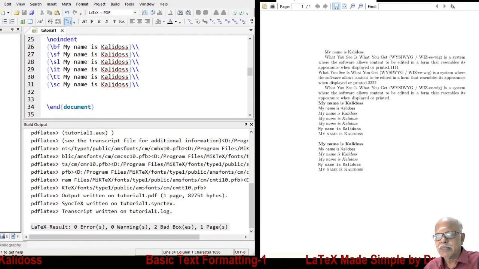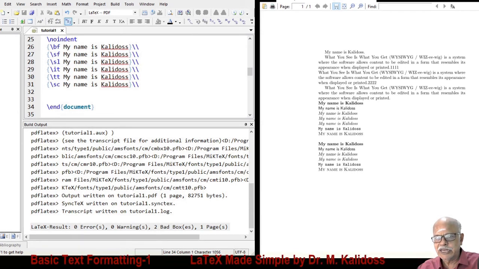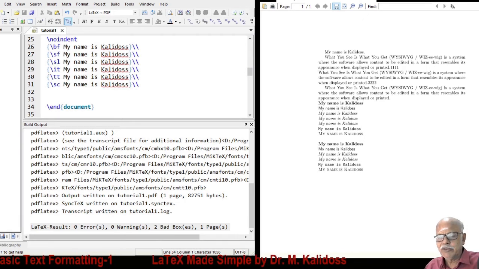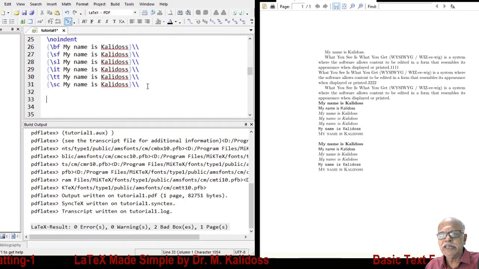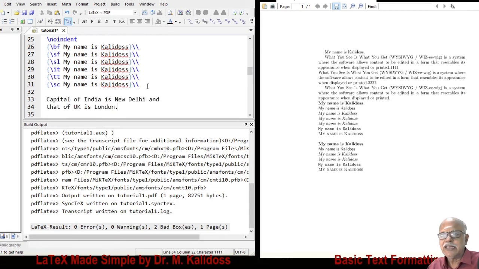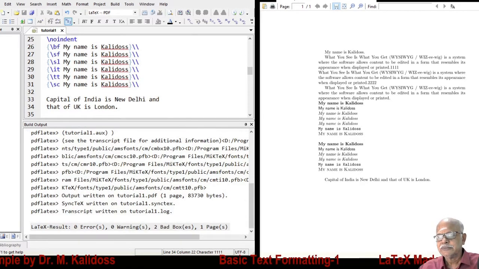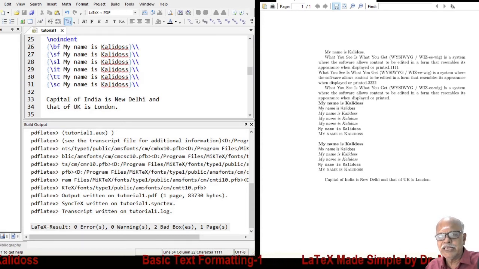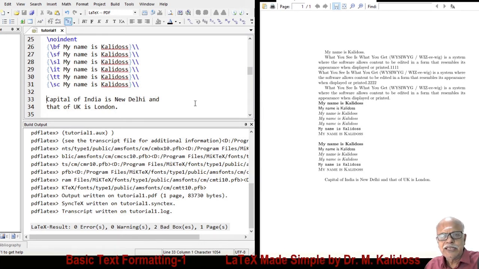Then, the next item that I would like to take up is, before that, I told you I will discuss the difference between emphasize and textit. Consider this sentence. Capital of India is New Delhi and that of UK is London. It is sort of a question and answer.